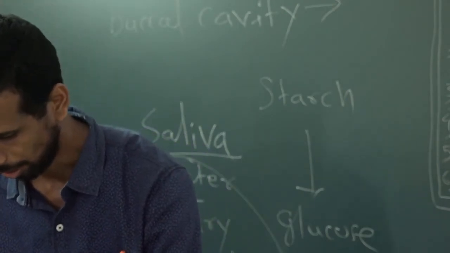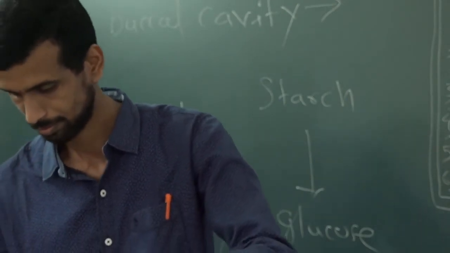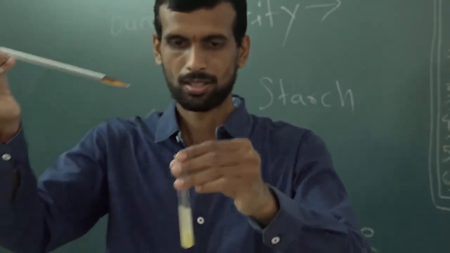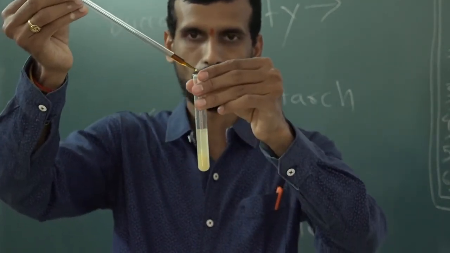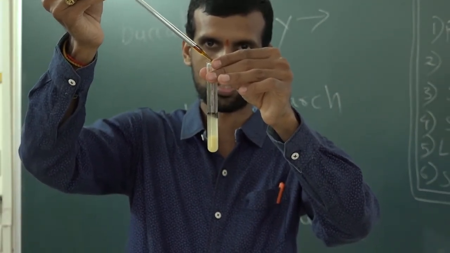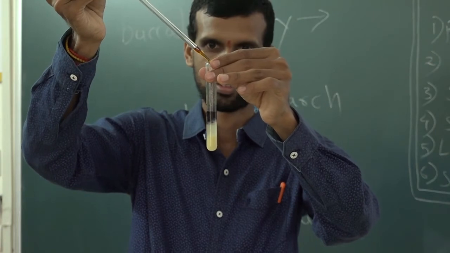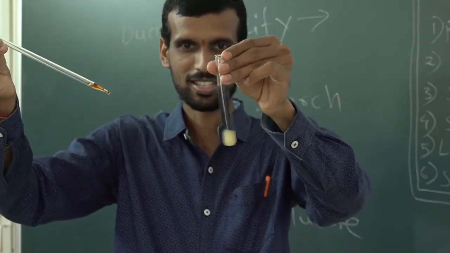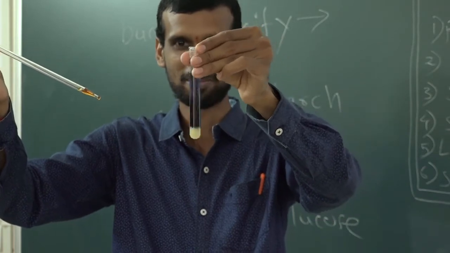Now I will take another test tube. I will add iodine drops in this test tube. Now see what happens. What is happening? You can see the color change. It's not magic.